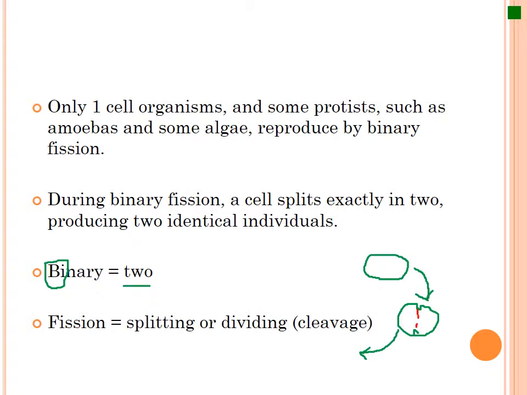We'll try drawing this. You'll have the cell coming in. Anyway, the indentation is supposed to be deeper, and eventually this is what's called the cleavage here and here, and eventually it forms two cells that are identical to the individual parent here.